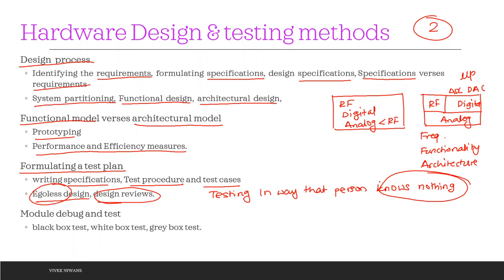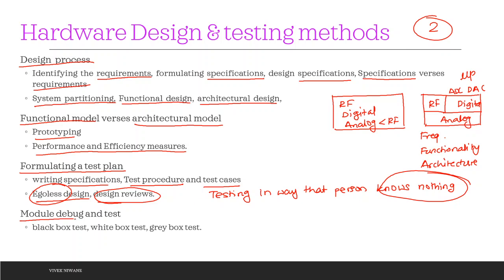There was one case study, I guess 15 or 18 years back. The mobile phone GUI was tested by monkeys. Okay, you must not write down this one in the examination. The GUI of the mobile phones was tested by monkeys, to see whether monkeys are able to recognize the icons given in the mobile phone. If they can do it, then humans can do it. So that is the egoless design. Monkeys don't know anything.